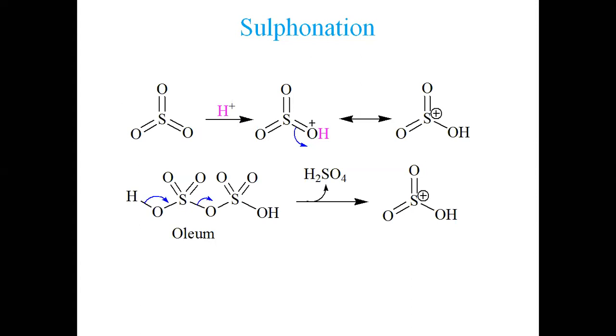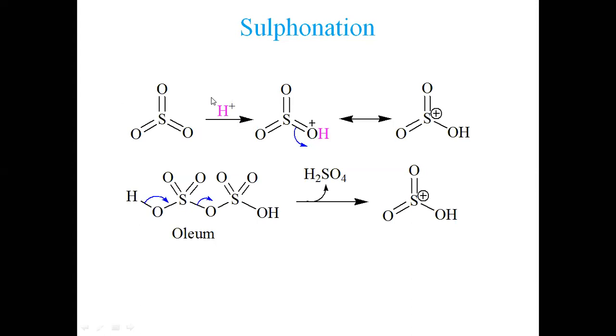So H positive ion shall protonate one of these oxygens. Once it has protonated this oxygen, it shall take this electron pair off.